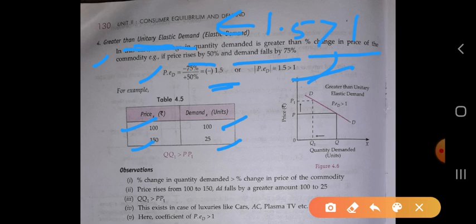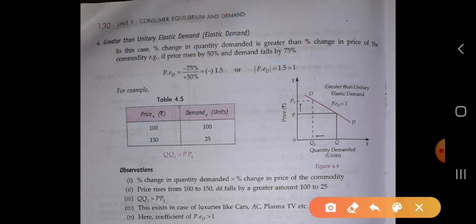That means we draw the diagram like this. Here QQ1, see the difference between this difference and this difference, it shows that the change in quantity demanded is more as compared to the change in price of the commodity. So QQ1 means change in quantity demanded is more than the change in the price of the commodity.